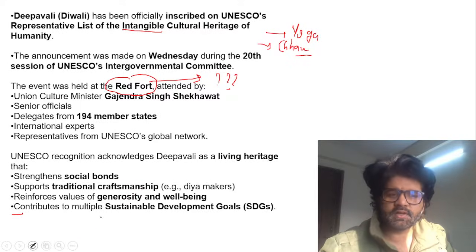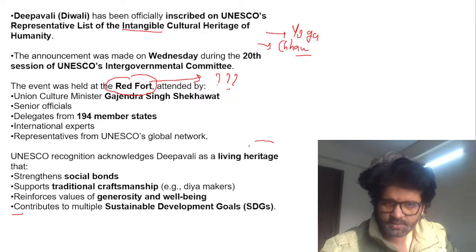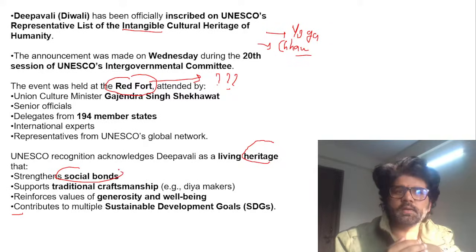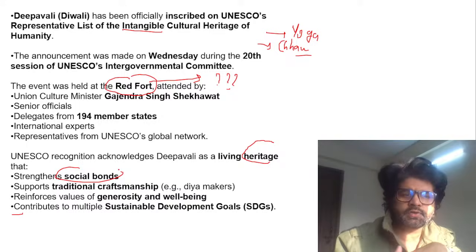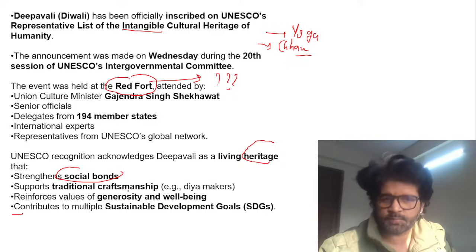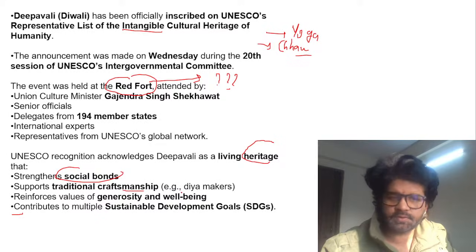UNESCO is saying that it is strengthening social bonds. It's a living heritage strengthening social bonds. Yes, people come together, even people from different religions celebrate Deepavali. I've seen Saif Ali Khan celebrating Deepavali. It supports traditional craftsmanship, diya makers, and reinforces. Now you can read all these things.